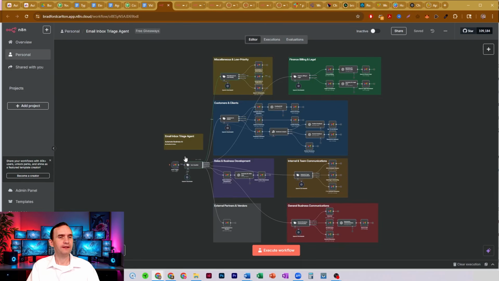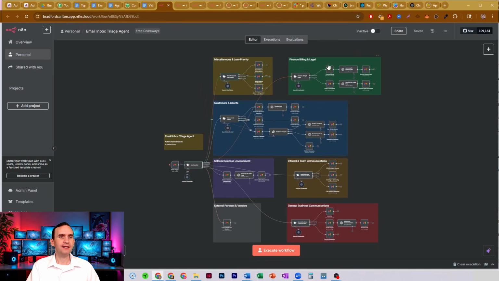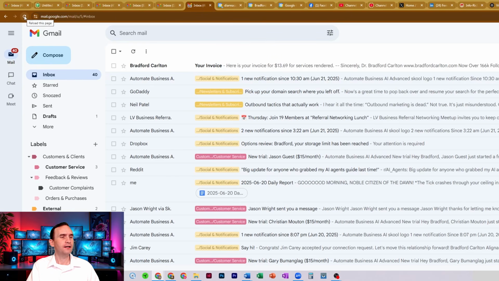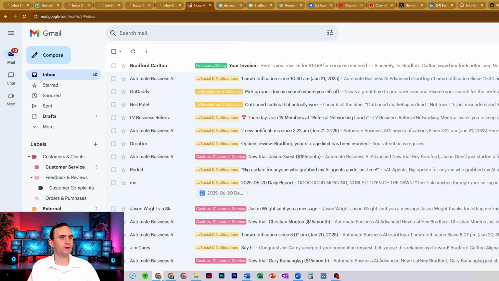And then what's going to happen is my email triage agent is checking every minute. It's polling every minute. And because that sounded like an invoice, I said it was an invoice, it's probably going to come down the finance and billing path and log it and tag it as something to do with finance and billing. So let's come over here and see if it's run yet. It hasn't quite happened yet, but probably in just a moment, we'll see that tag appear. All right, and there we go. We see it tagged it with finance and legal and billing. So there it is. I can open up this label on the side and see if that's exactly the right one. So wonderful, our workflow works.